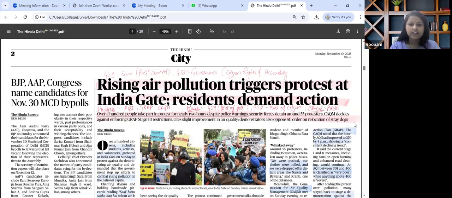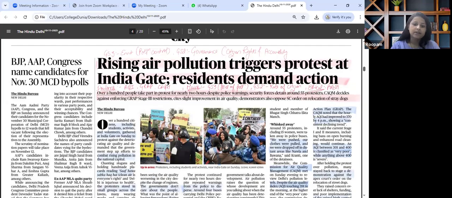For ethical perspective, Article 21 could be linked, wherein environmental justice and people's right to clean air can be linked. Afterwards, SDG 13 that talks about climate action, and also DPSP 48A can be linked. This is how this particular article is to be holistically read and revised from today's paper edition.